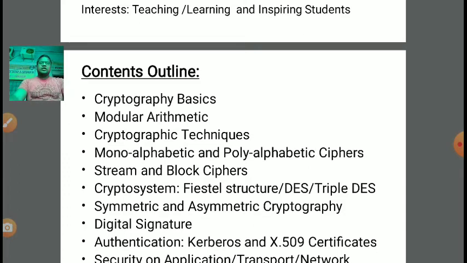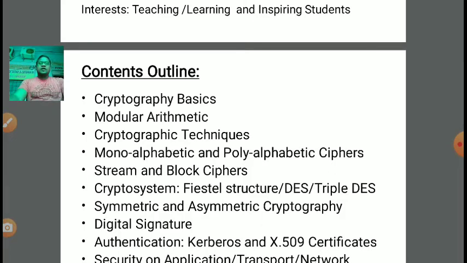We have discussed various cryptographic techniques like substitution technique and transposition technique. Monoalphabetic type of cipher we have discussed and polyalphabetic also. In stream and block cipher, what are the various significant differences, how to implement both of these, we have discussed this.